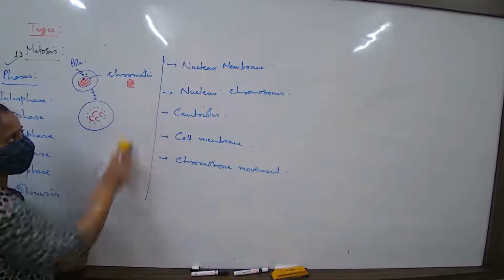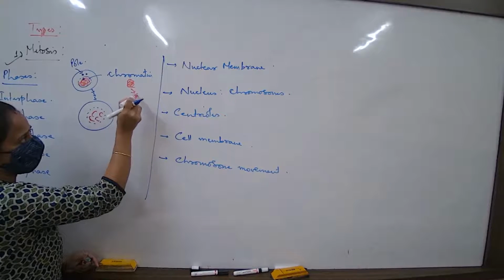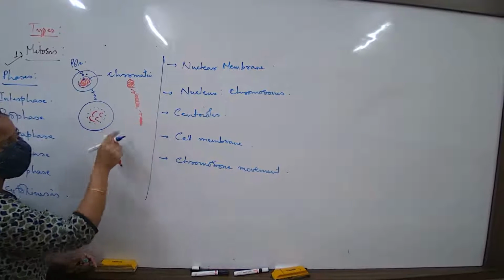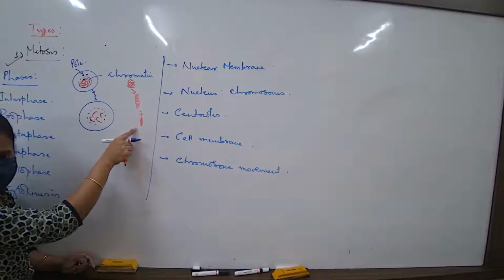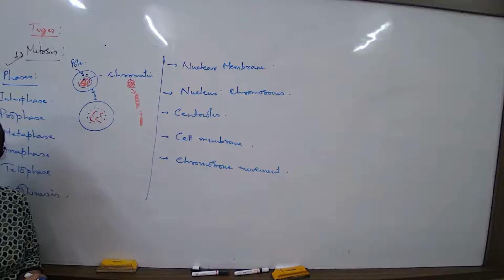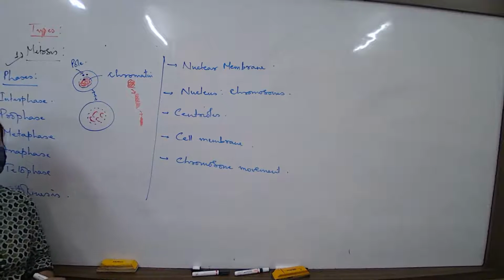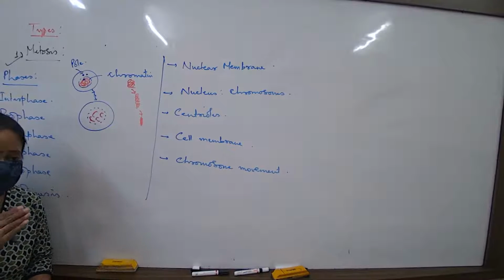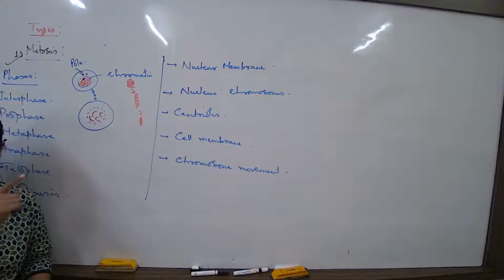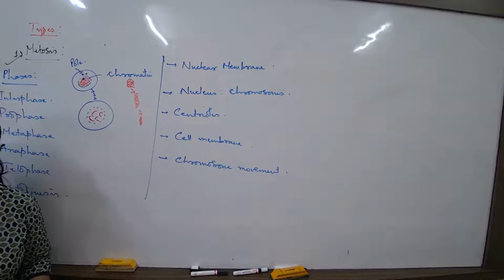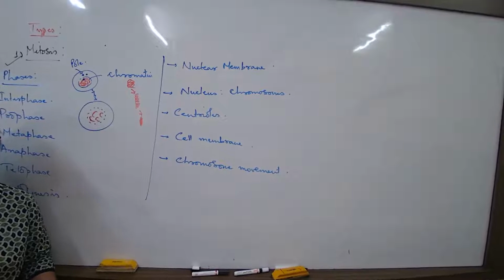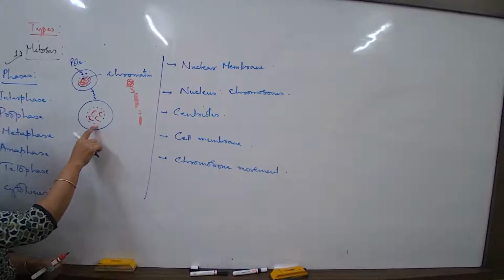As I said, there will be stages. If I show you this way, the condensation was this much earlier, then the condensation became even more. So stage by stage condensation has increased, and now it is looking this way. What about the nucleolus in case of the prophase? It starts disappearing. Again, prophase also has its sub stages: early prophase, mid prophase, late prophase. But we are drawing only one.